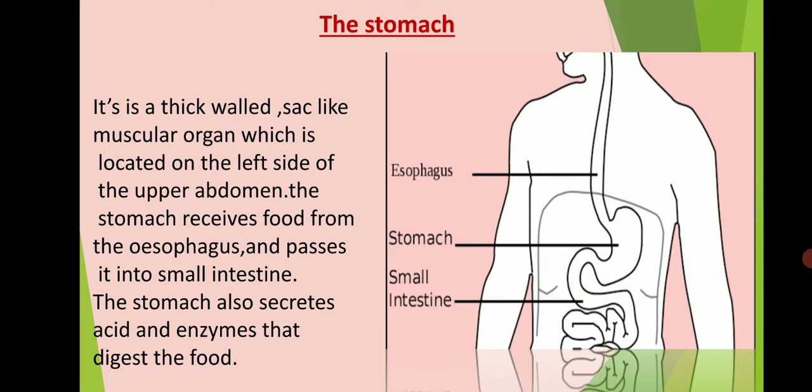The inner lining of the stomach secretes gastric juice, which has mucus, hydrochloric acid and enzymes. The mucus protects the inner lining of the stomach. Hydrochloric acid kills bacteria, and the enzymes in the stomach break down proteins into simpler substances like amino acids.